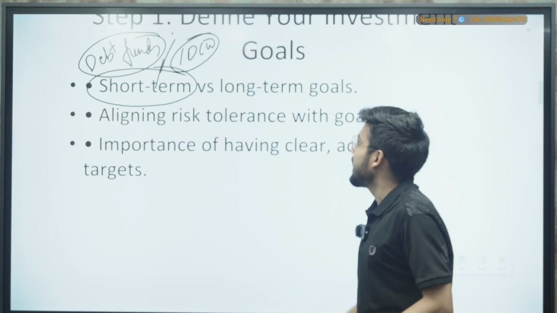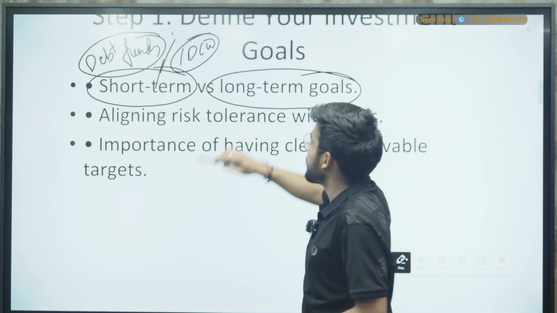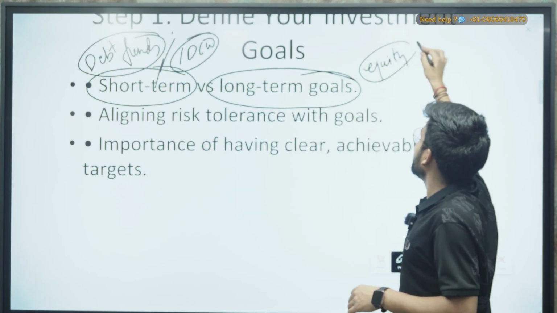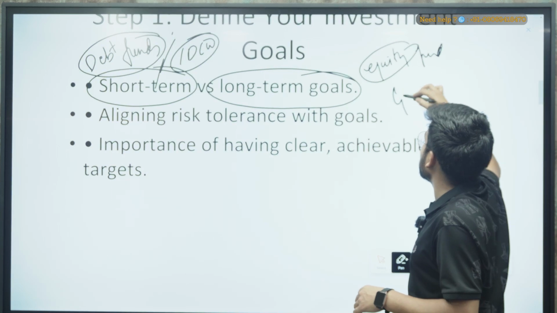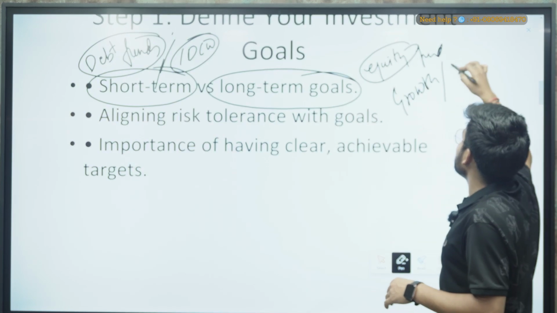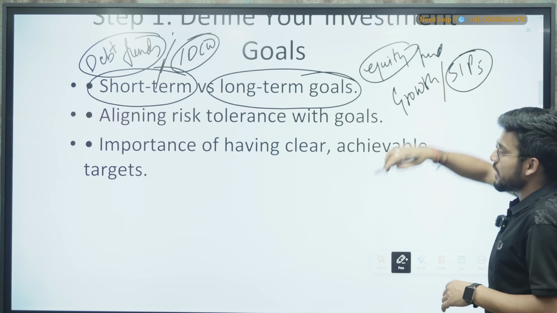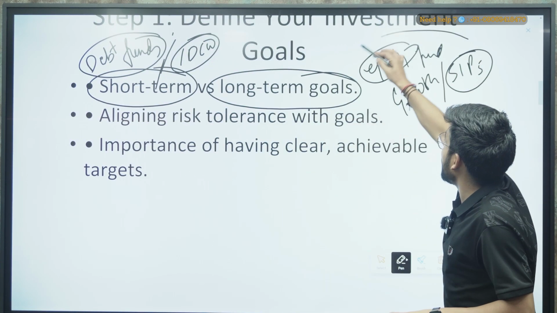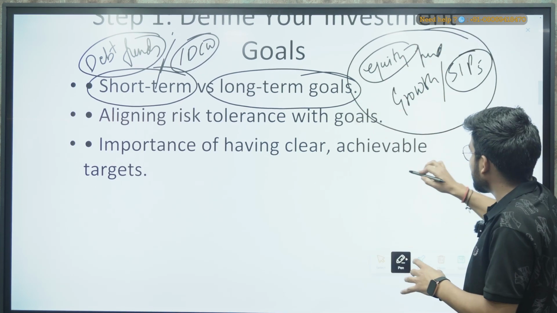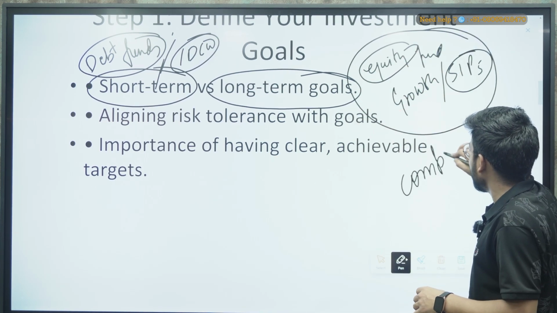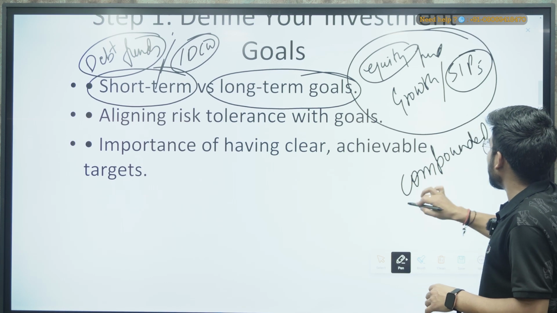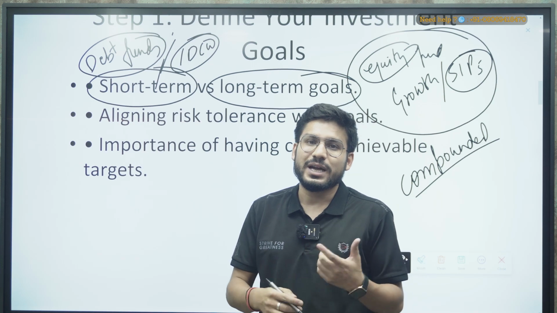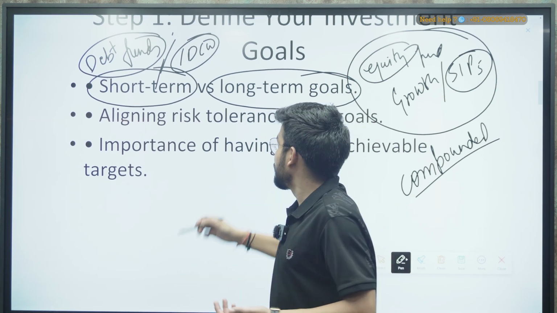If you want to go for long term goals, then you can go for equity funds also, and you can go with the growth funds. Similarly you can do SIPs at regular intervals of time. All of these should be done on a compounded basis, so that it will increase your capital and your profit year by year. So this is the thing.